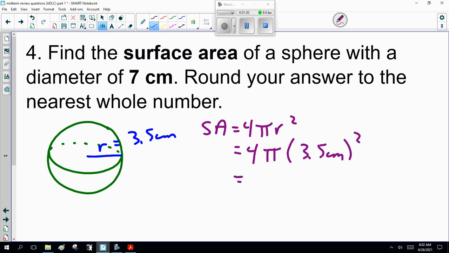Now, when I do it, 153.9 centimeters squared. And a couple of things. Double check my math because I'm old, and I can't do this in my head anymore. Secondly, notice it's centimeters squared, which means surface area. And it's set to the nearest whole number, so instead of one decimal place like I normally ask you to, it goes to the nearest whole number. I should go back and fix that. One of these days I will. Anyway.